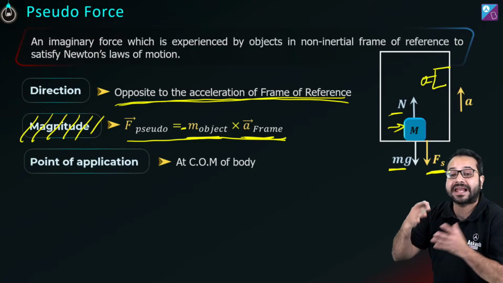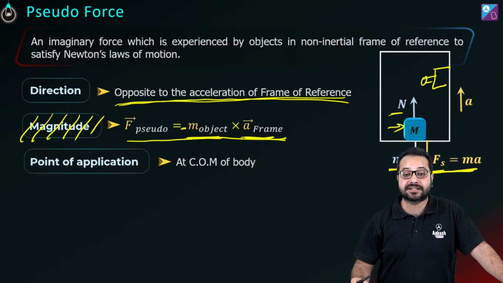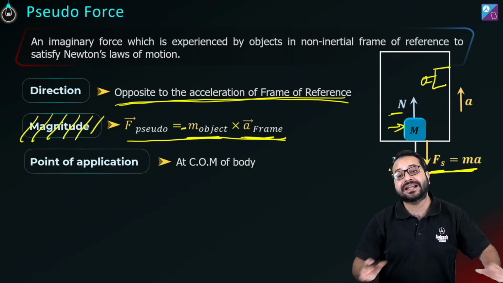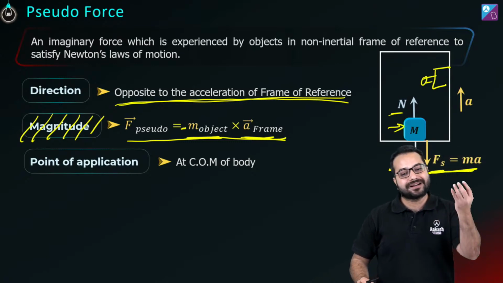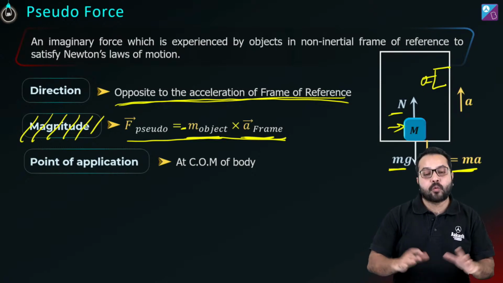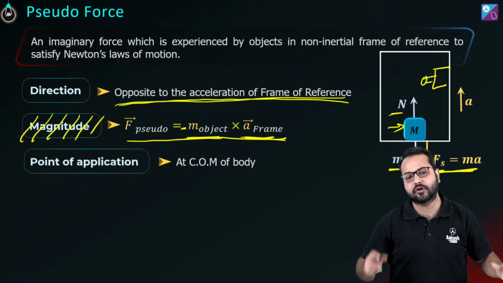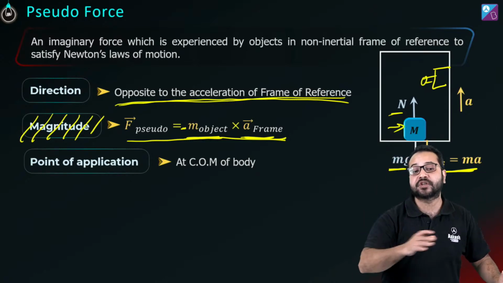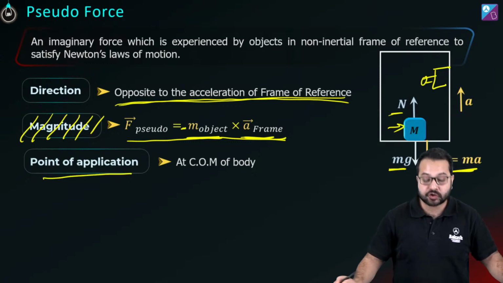Also, when you have an extended body, a body which is rotating and translating, right now we are dealing with particle dynamics. We assume that the entire body is just one particle. Now, when we deal with center of mass, with extended objects, with things which can both rotate and translate, what is the point of application of the pseudo force?